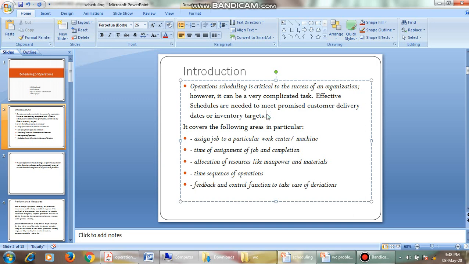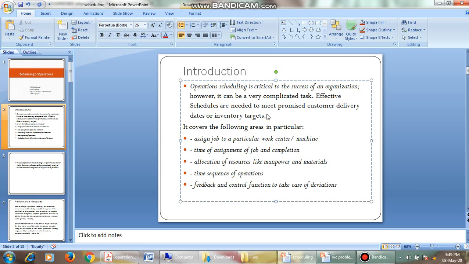Okay. For example, if you want to prepare a soap, for this preparation of soap, you are not directly going for packing. What do you do? You first mix all the materials, find out the quality, and send it to the machine, make it dry, and then we pack it, and then we label it, and then we sell it. That is a sequence, is it not? In the same way, for every process we have a sequence. Okay, this is not only for manufacturing, it is for all the activities.